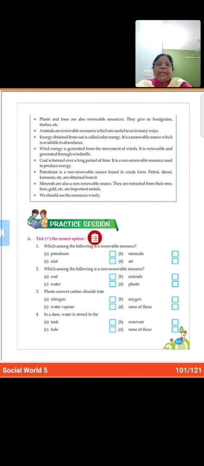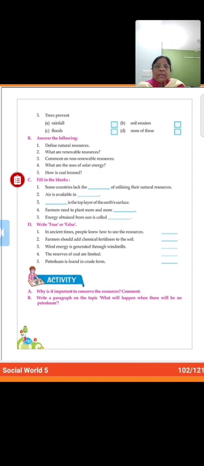Then turn the page, children. See page 102. That is, trees prevent. You know trees prevent. What do trees prevent? Their roots hold the soil firmly. So first option is given, rainfall. Then B, soil erosion. C, floods. D, none of these. So what is the correct option? That is soil erosion. Okay.